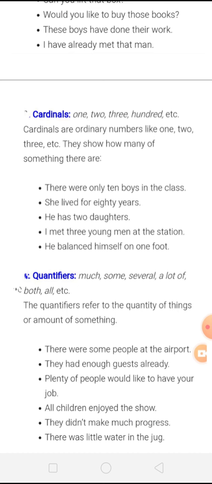Now the next one is quantifiers: much, some, several, a lot of, both, all, etc. You can get the meaning of this term from the name, right? Quantifiers are related to quantity. The quantifiers refer to the quantity of things or the amount of something.